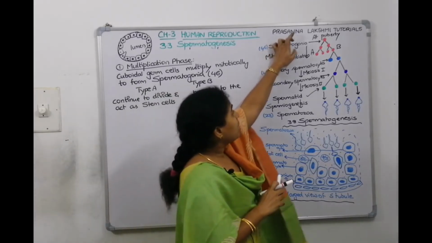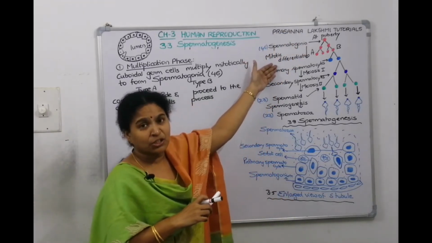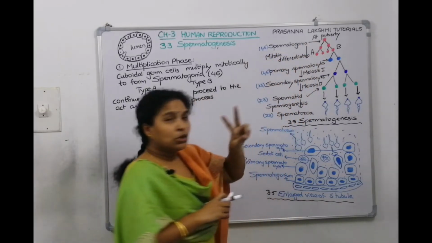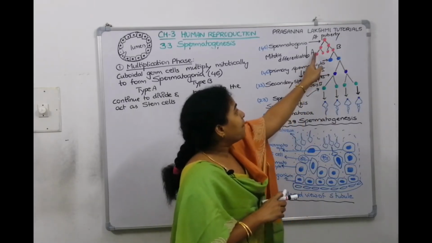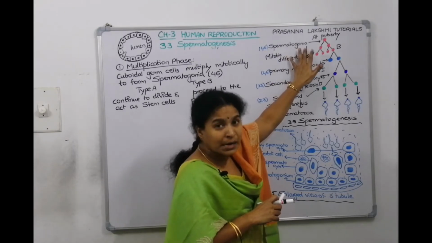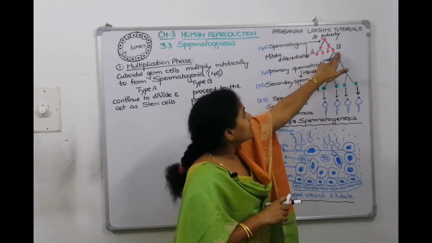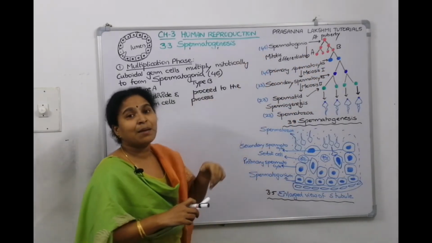Now see here. These are the cuboidal cells. They have undergone mitotic division and are forming spermatogonia. Two types of spermatogonia are formed, type A and type B. Type A will keep on multiplying and increase the spermatogonial count. Type B is coming down. The red colored cells are called spermatogonia. The ploidy is 46.